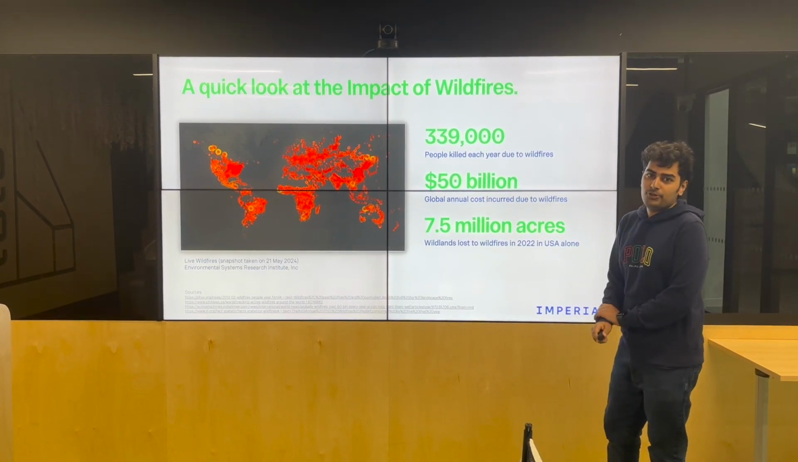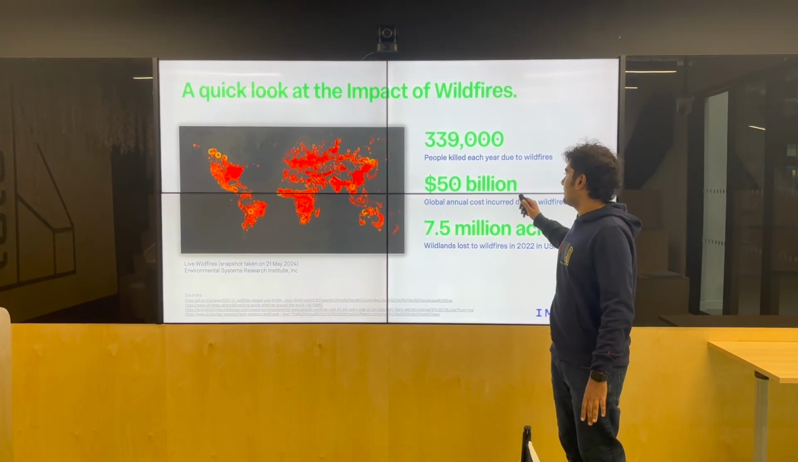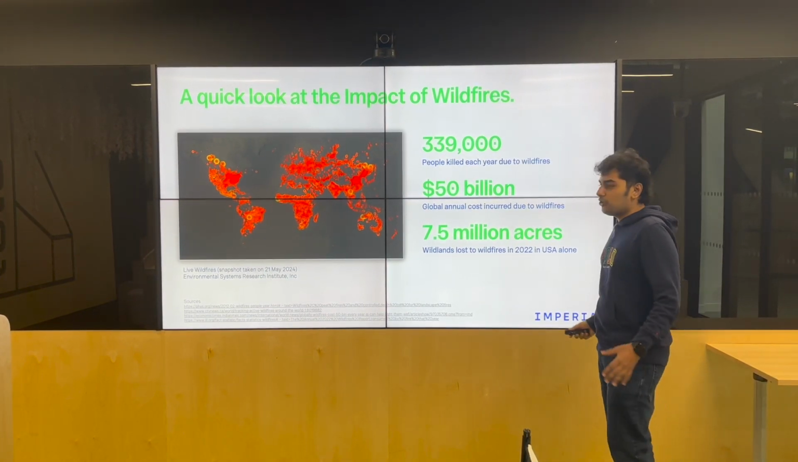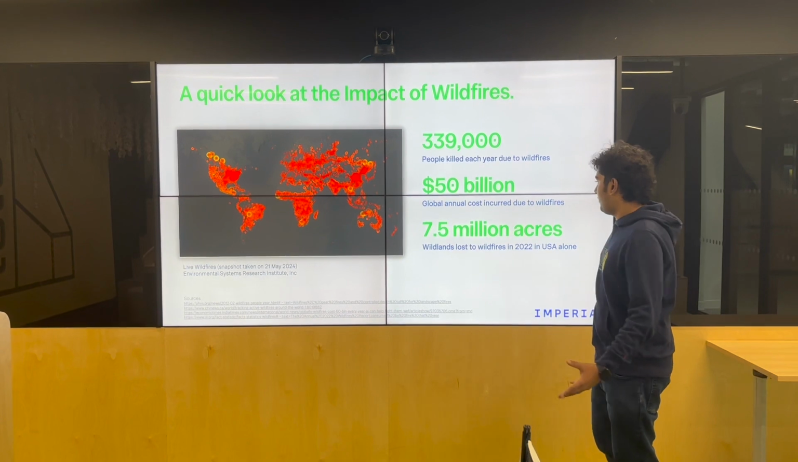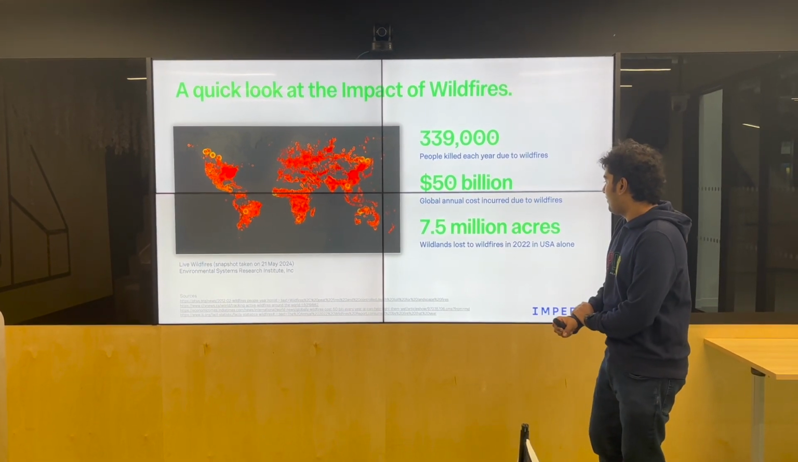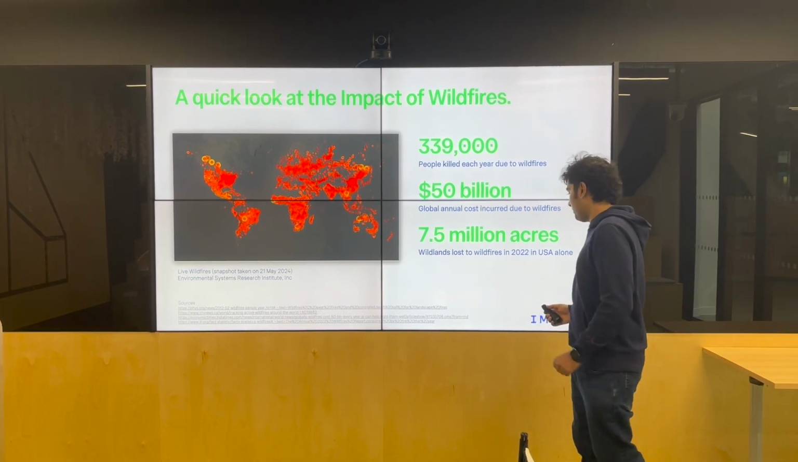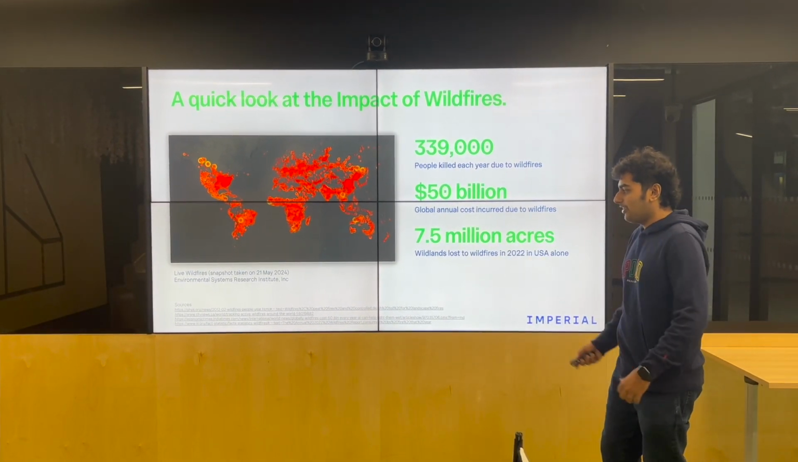339,000 people are killed both directly and indirectly due to wildfires every single year. Now, 50 billion is the annual cost incurred due to all of these wildfires every year, and 7.5 million acres were lost in the USA alone in 2022. So we've got the sources below if you'd like to go through them.